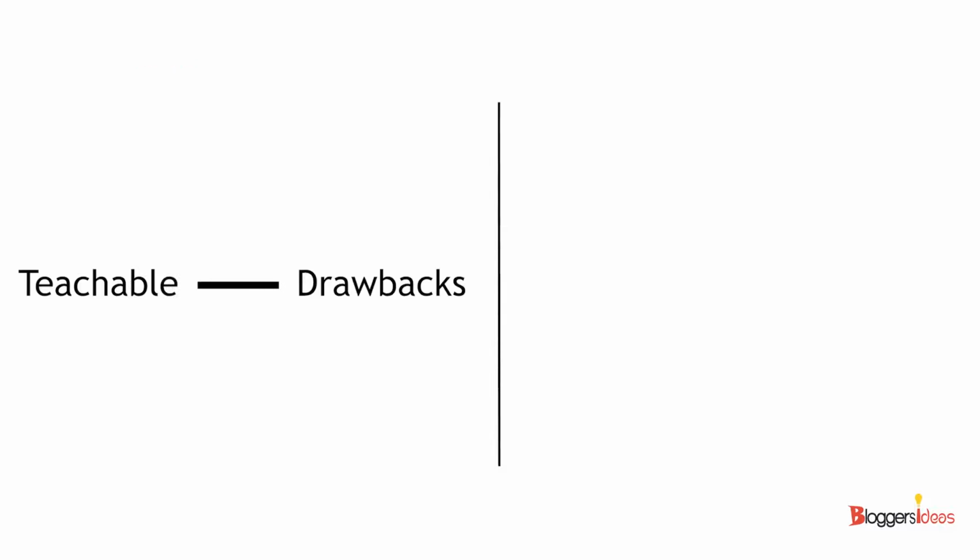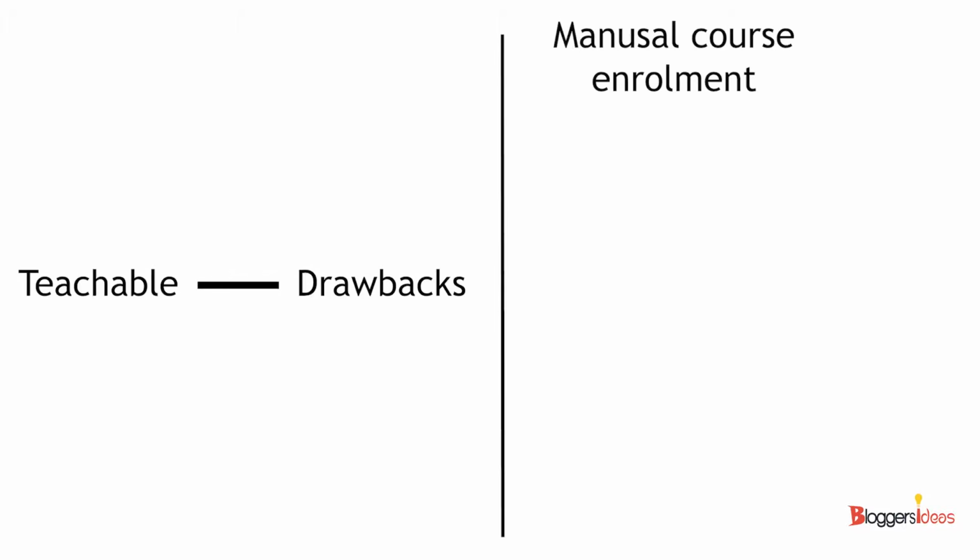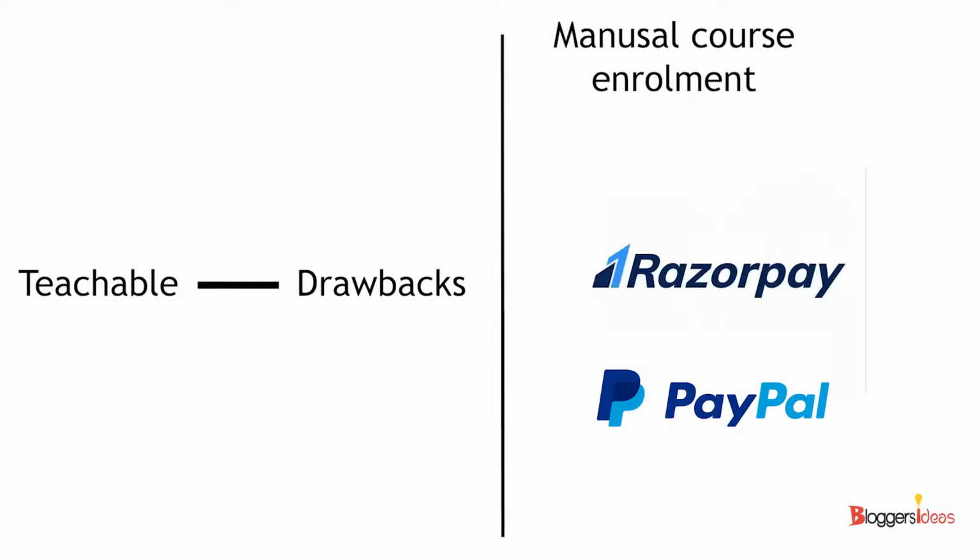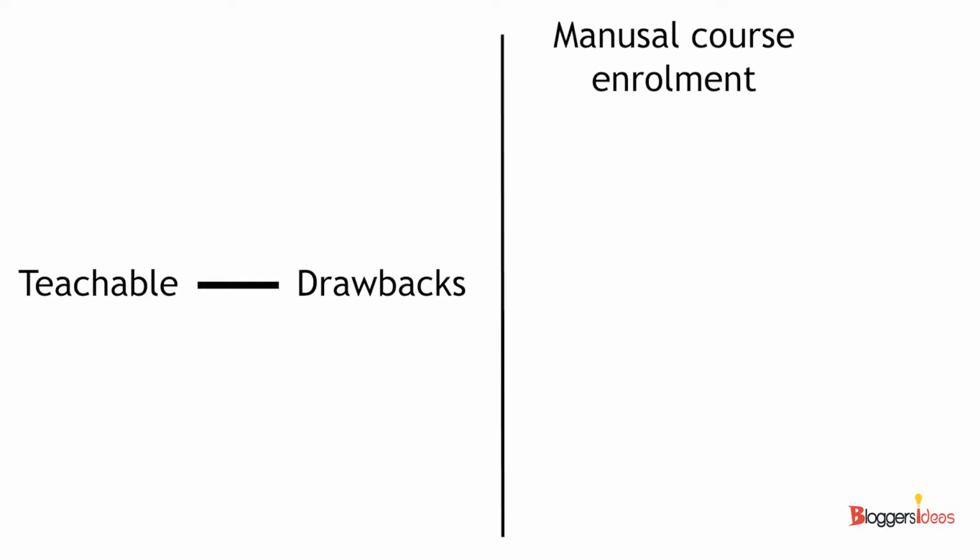So in Teachable you have to give manual course enrollment. That is the worst thing that you can do, right? Just imagine somebody's paying you at midnight via a system, that is Razorpay or PayPal, and you cannot sit in front of your laptop and give the enrollment, right? So if you want to scale up your digital business, you need to work on automations. As long as the automations are not working with you, you will never be able to scale up. So you have to do manual course enrollment in Teachable.